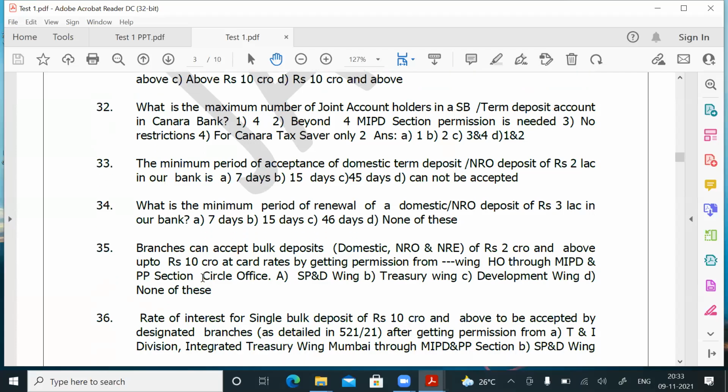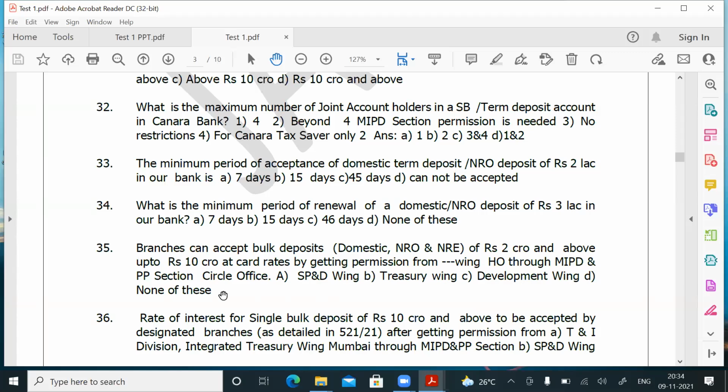Question number 35. Branches can accept bulk deposit, domestic NRO and NRE of rupees 2 crores and above up to 10 crores at card rates by getting permission from which office? Through MIPD and PP section of the Circle Office, Management Information Planning Development and Profit Planning section of Circle Office. From whom you have to get permission? SP and D Wing HO, Treasury Wing Mumbai, Development Wing, none of these.